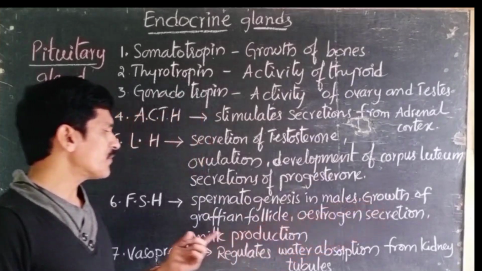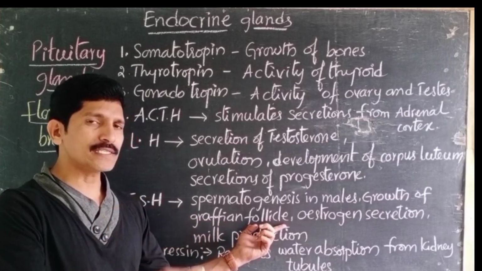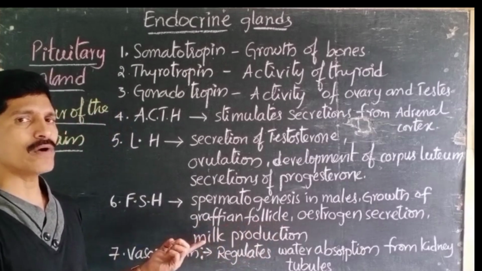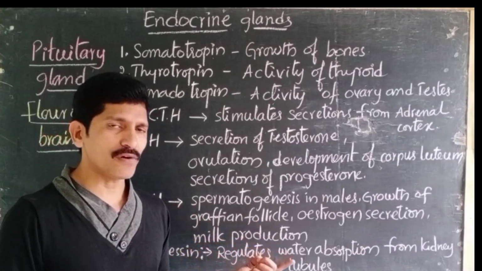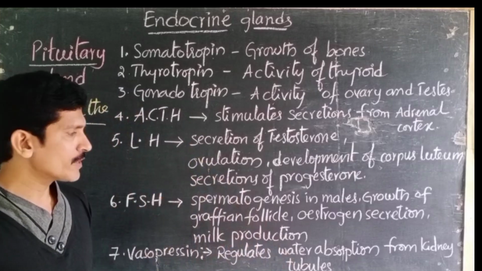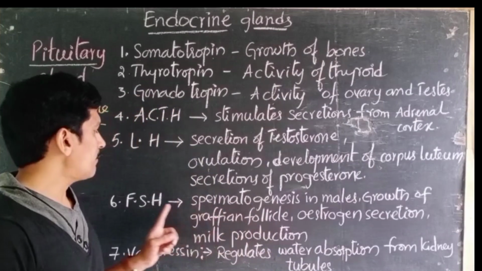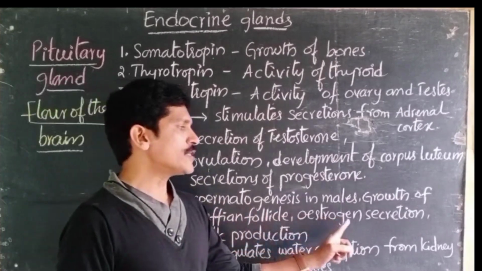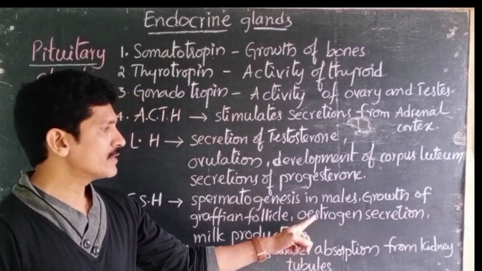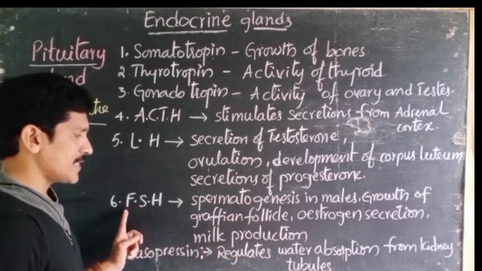Later, growth of the Graafian follicle. Usually, the ovum is developed inside the ovary. Initially, some cells in the ovary are converted into Graafian follicles. Each Graafian follicle can produce one single ovum. So this Graafian follicle growth is also controlled by FSH. Later, estrogen secretion. Estrogen is another female hormone, and this is also stimulated by FSH.